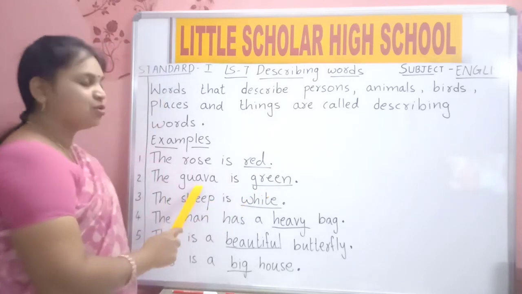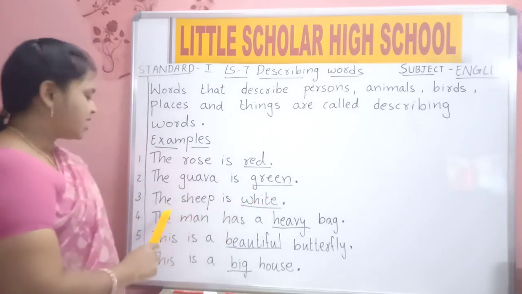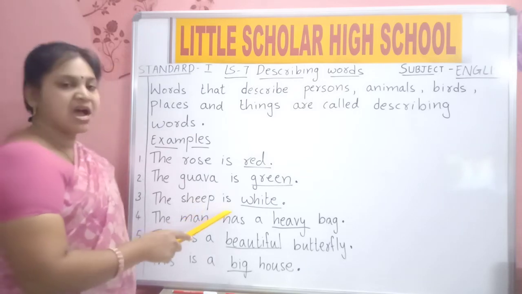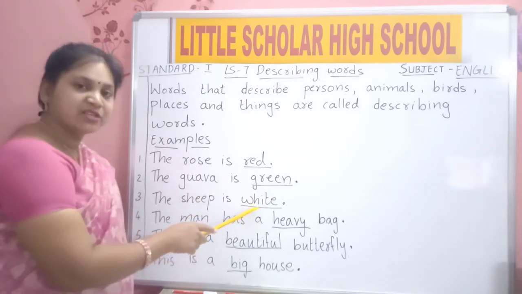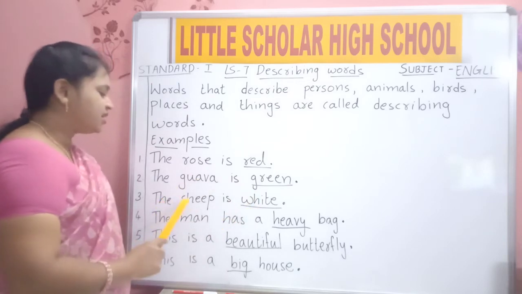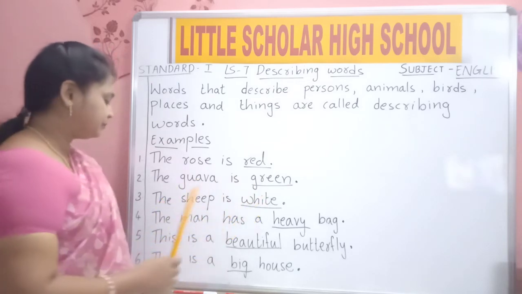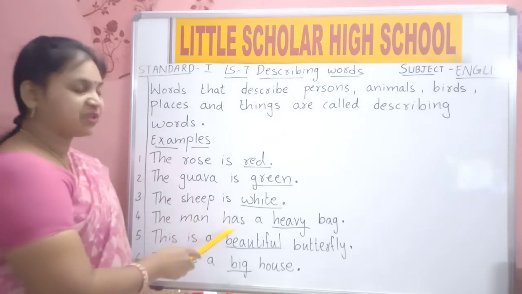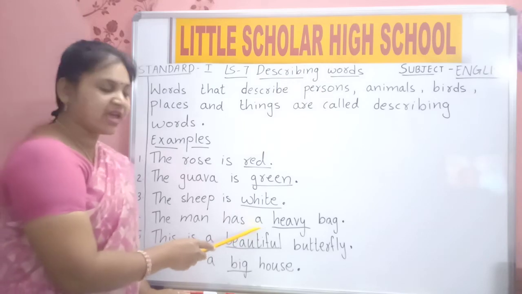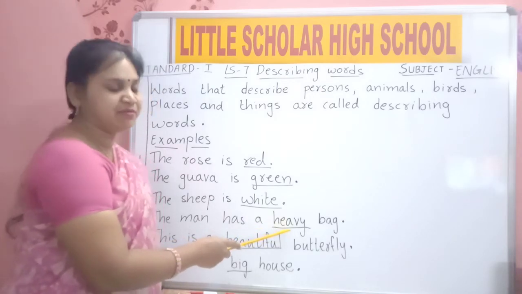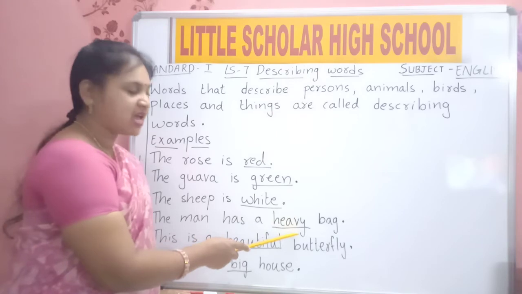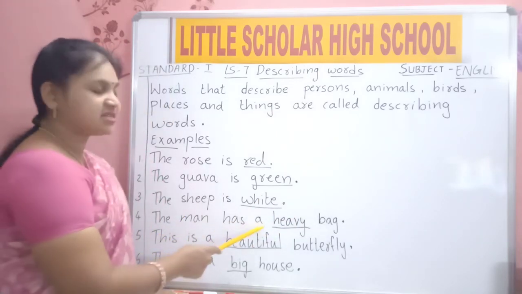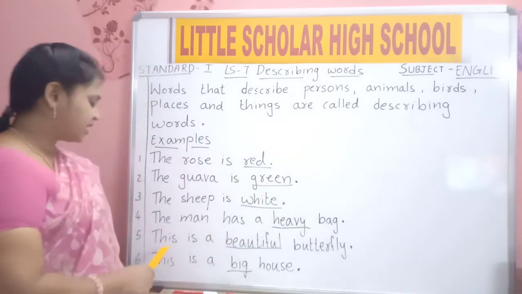The sheep is white. The man has a heavy bag.